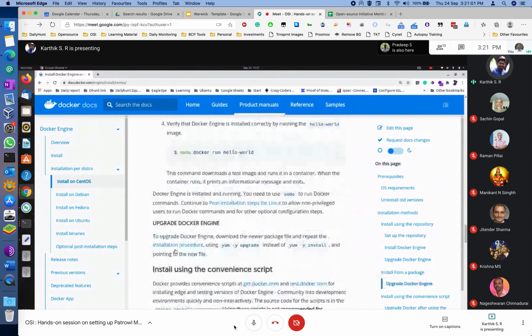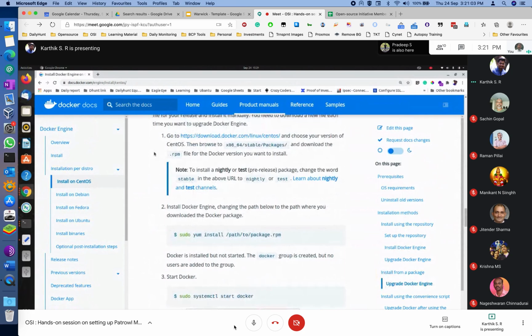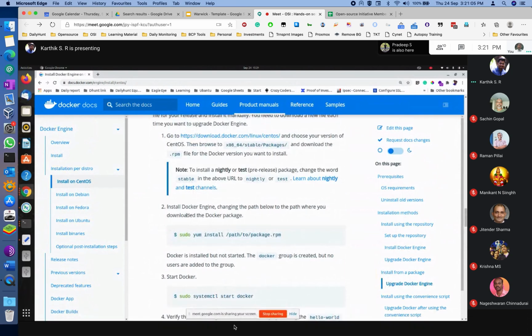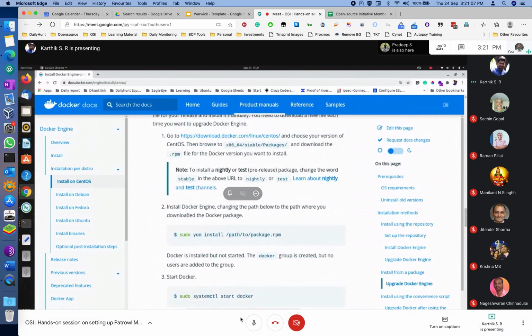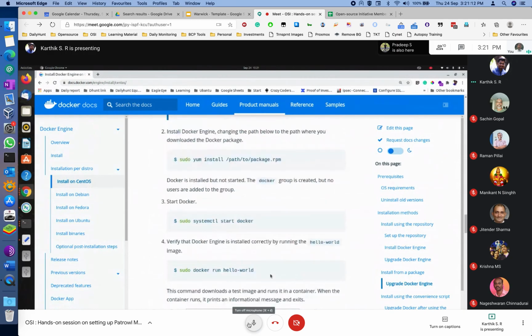I would say, Karthik, when you are scrolling on the screen, go a bit slow so that people can clearly see which steps you are following. It's a different thing that we will in any case provide the installation document later. Yes, I have the document also, but I'm showing this so that they can see how we can install it.